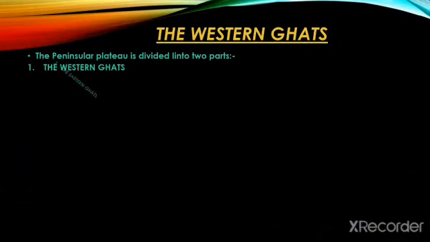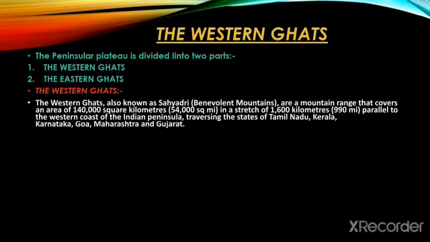So the peninsular plateau is divided into two parts: the Western Ghats and the Eastern Ghats. So first comes the Western Ghats. The Western Ghats, also known as Sahyadris, are a mountain range that covers an area of 1,40,000 square kilometers in a stretch of 1,600 kilometers parallel to the western coast of the Indian peninsula, traversing the states of Tamil Nadu, Kerala, Karnataka, Goa, Maharashtra, and Gujarat.